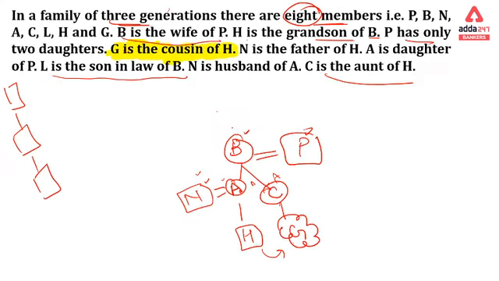L will be the husband of, because it is mentioned only the 3 people are here, and L is also a person, so L is married to C, because L is son-in-law of B. It is mentioned here, so we may arrange it here.